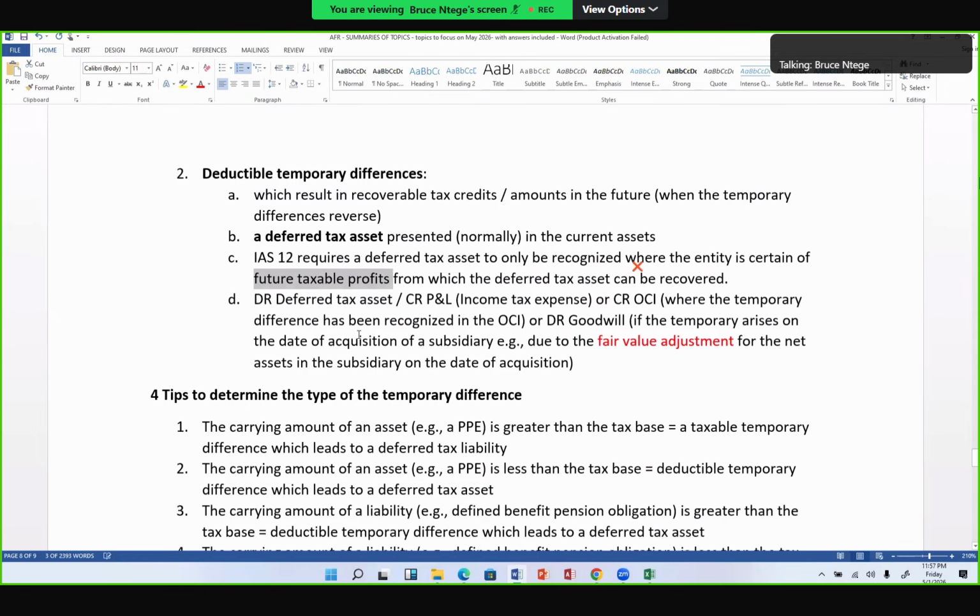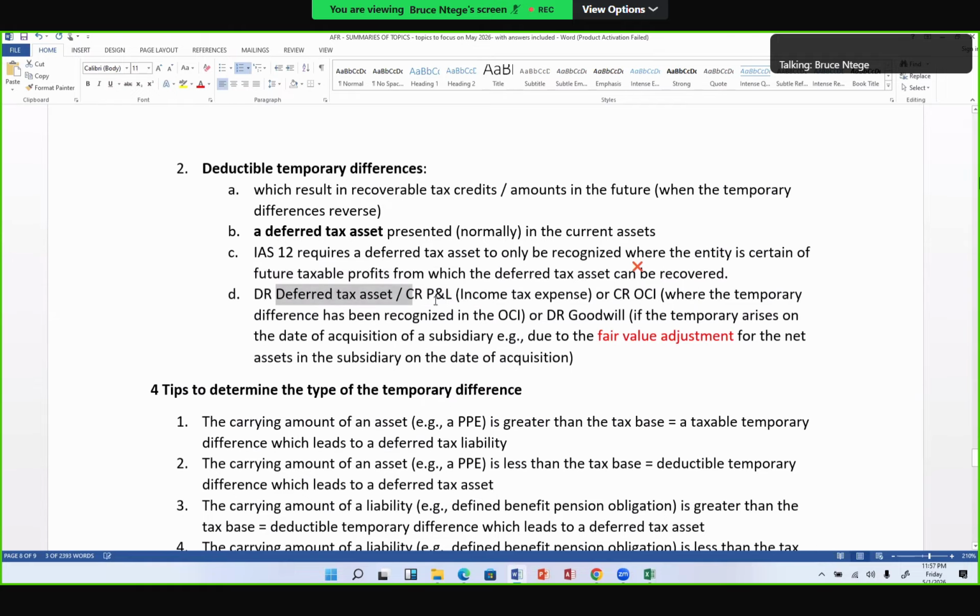When I recognize it, Mr. Examiner, I'll take it to the non-current assets, but the corresponding credit always goes to the P&L, except if the temporary difference is in the OCI, I'll credit the OCI, or except if the temporary difference is as a result of adjustments taking place on the date of acquisition of a subsidiary. And therefore, in the group accounts, I'll take that corresponding credit to goodwill.